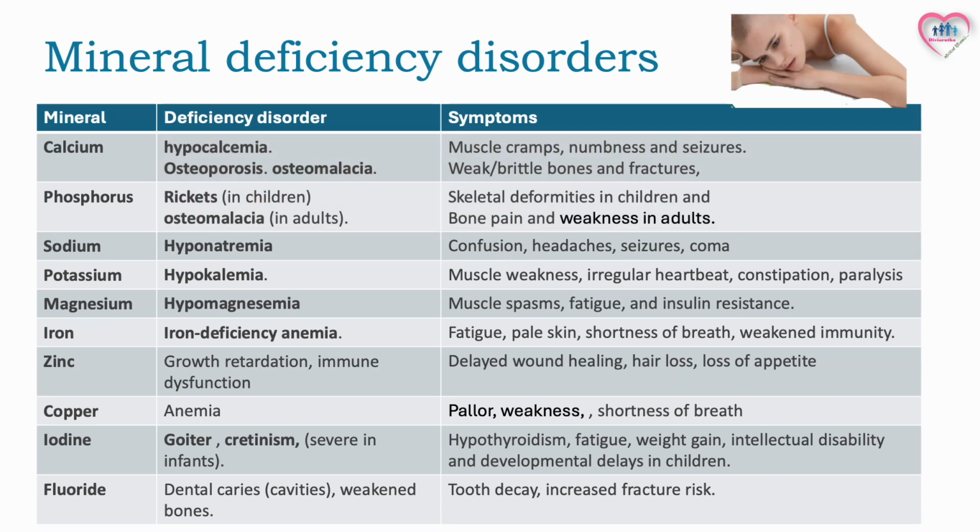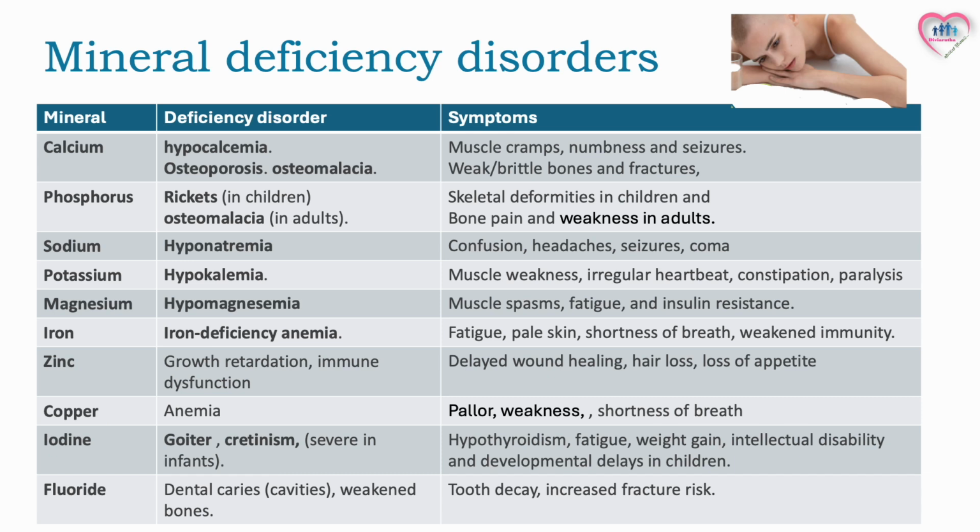Sodium depletion can result in hyponatremia, which leads to headaches, confusion, seizures, or even coma. Hypokalemia is the condition of potassium deficiency characterized by muscle weakness, irregular heartbeat, constipation, and paralysis. Inadequate intake of magnesium results in hypomagnesemia with symptoms of muscle spasms, fatigue, and insulin resistance. Deficiency of iron leads to iron deficiency anemia with fatigue, pallor, shortness of breath, and weakened immunity.